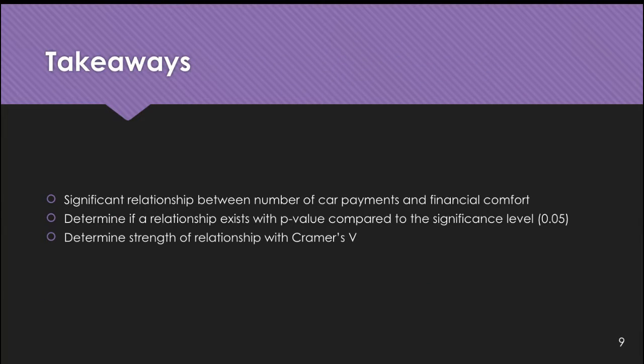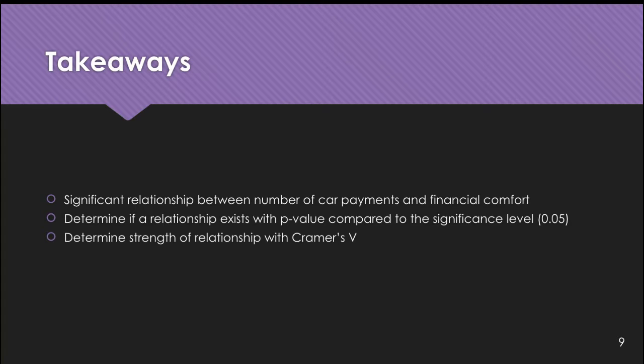Key takeaways from the chi-square tests include the following. A significant and perfectly symmetrical relationship exists between number of car payments and financial comfort. The p-value, compared to the significance level, determines if a significant relationship exists between the two variables. A p-value greater than the significance level means we fail to reject the null hypothesis and state that no relationship exists between variables. A p-value less than the significance level means that we reject the null hypothesis and state that a relationship exists between variables.